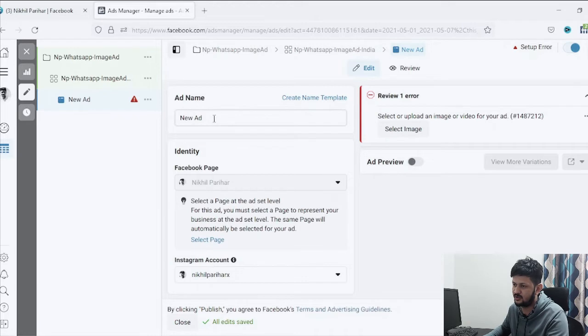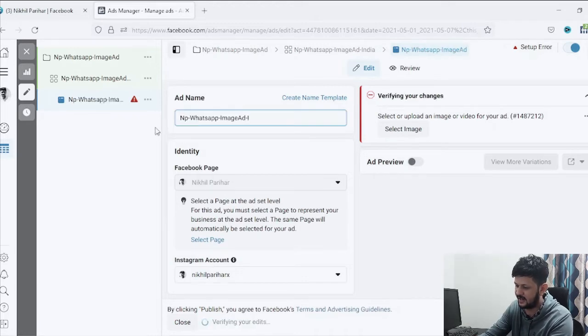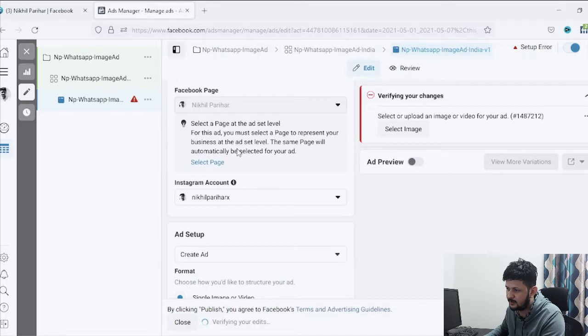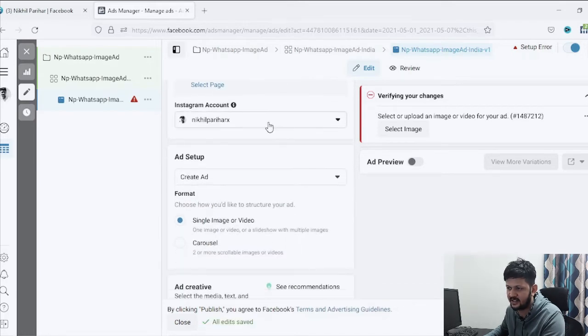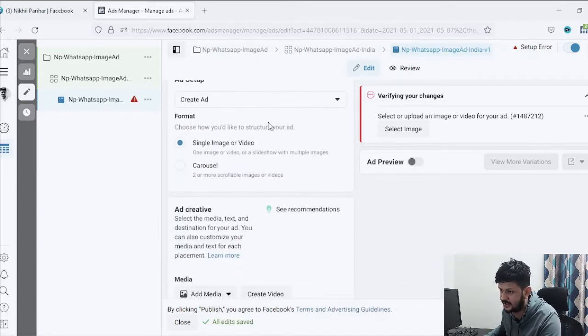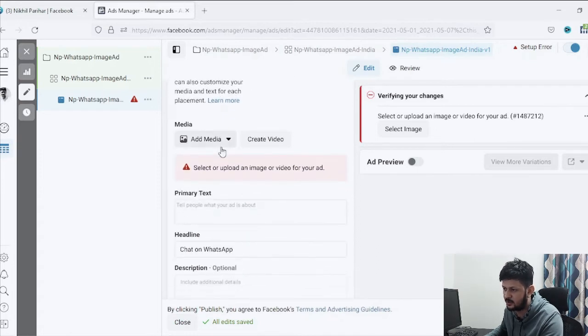So first it is asking me for the ad name, so I'll just put India version 1 as my ad name. Page is already selected, Instagram account is also already selected. Now ad format, I want to create a single image, and then come down to the section where we will upload. So it is asking me to upload your ad image.